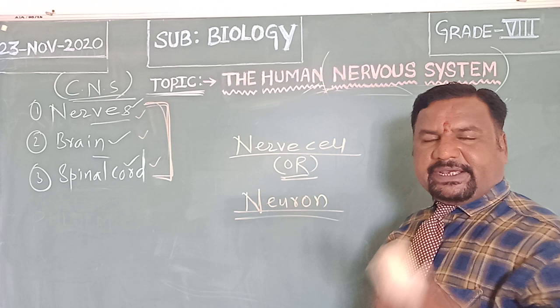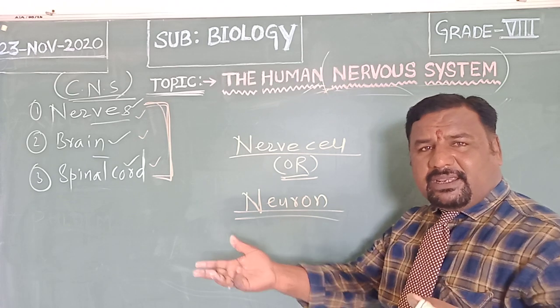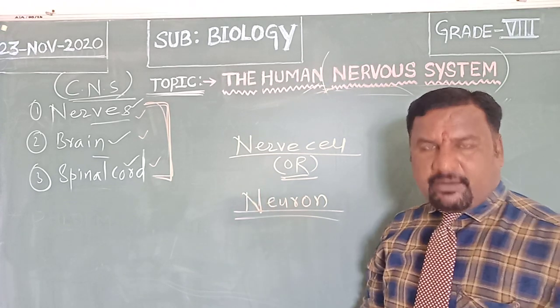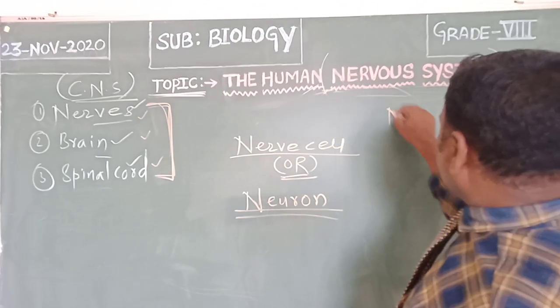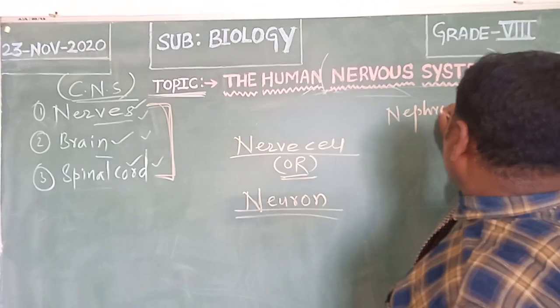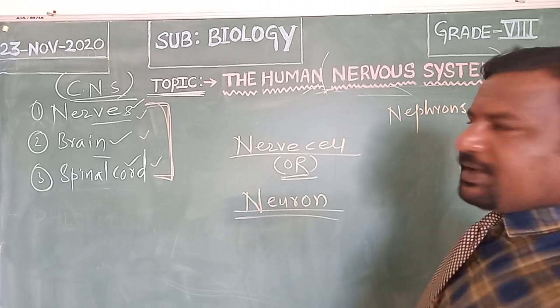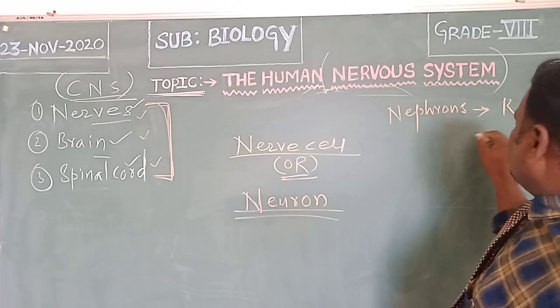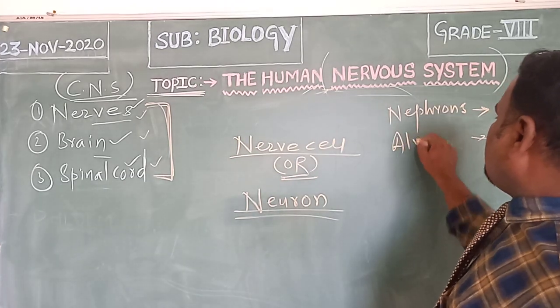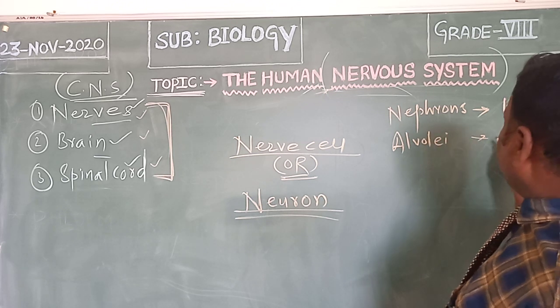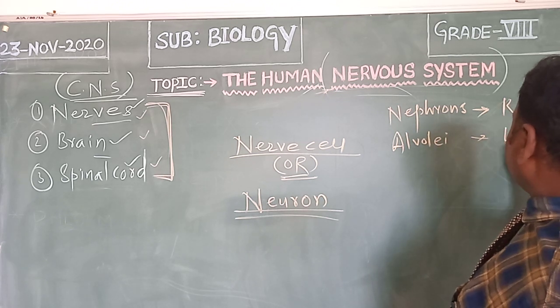You know, the cells present in the kidney we call nephron. Nephrons are the structural and functional unit of kidney. Alveoli are the structural and functional unit of lungs.